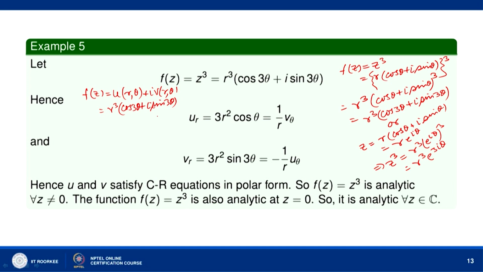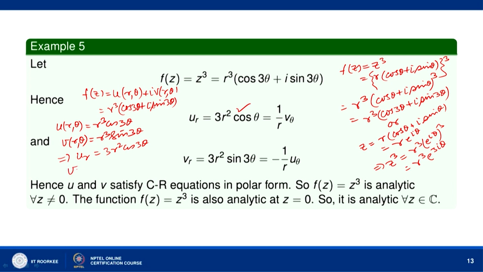So, equating real and imaginary parts, u(r,θ) equals r cube cos 3θ and v(r,θ) equals r cube sin 3θ. Now, let us find u_r, which is equal to 3r square cos 3θ. Okay. So, this is u_r, and v_θ is what?